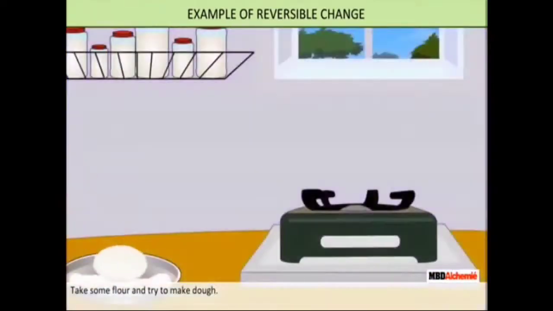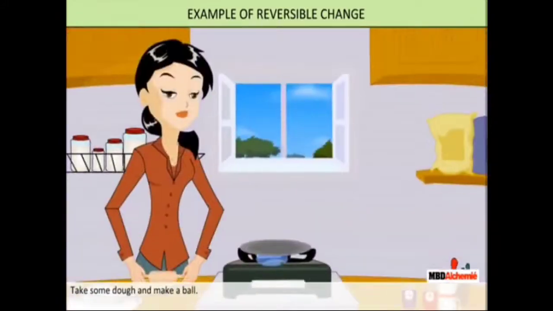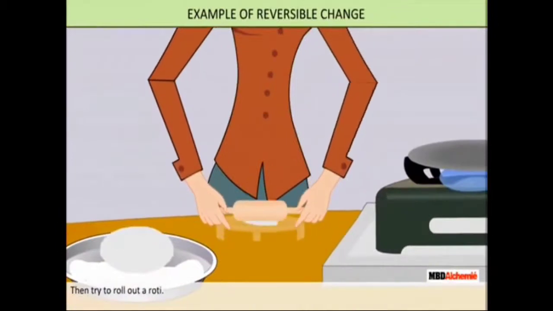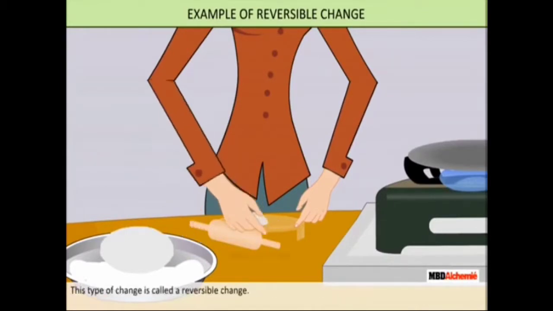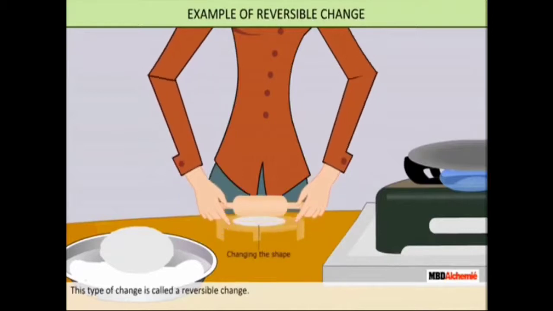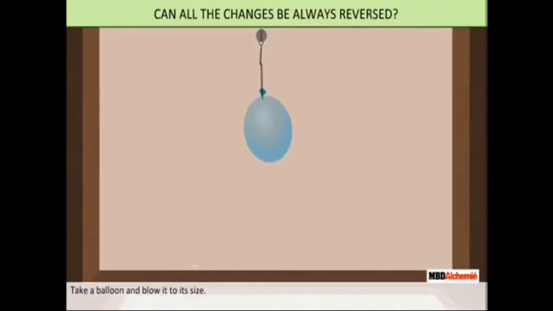Take some flour and try to make a dough. Take some dough and make a ball. Then try to roll out a roti. Maybe you are not happy with this shape and wish to change it back into a ball of dough again. This type of change is called reversible change. Now take a balloon and blow it up.